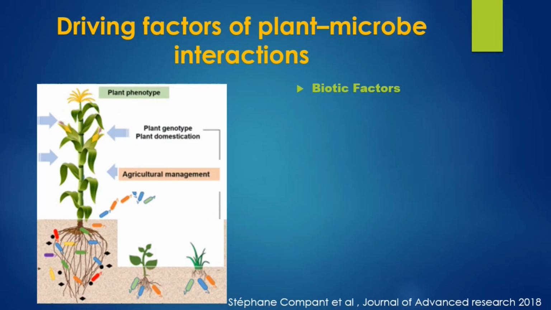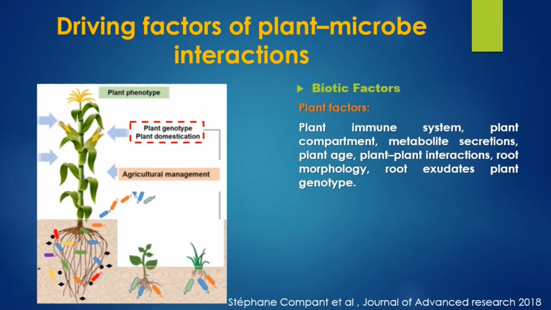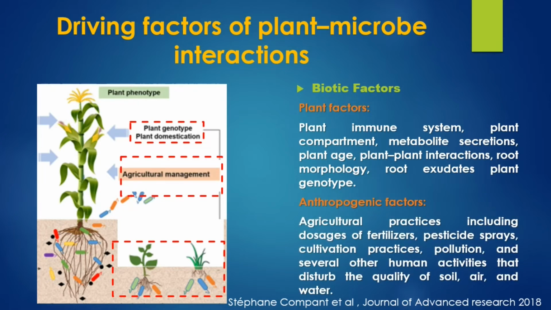Biotic factors such as plant genotype, plant immune system and interaction with neighboring plants alter the plant microbe relation. There are certain human interventions like various agricultural practices, use of pesticides and fertilizers that also influence plant microbe interaction. Till here we have understood that plant microbe interactions do exist, the interaction is bidirectional, and it is controlled by biotic and abiotic factors.